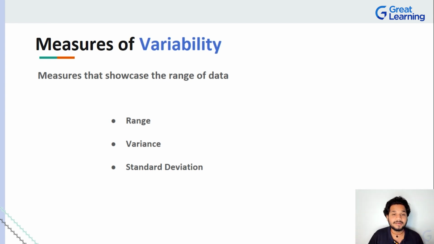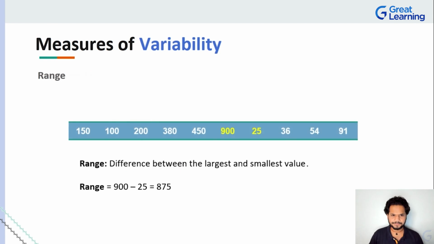Now, when we have to showcase a range of data, when we have to have a measure which will govern part of the data in the range, that is when we take a look at variability. In variability, there are three things you have to learn with respect to descriptive statistics, which is range, variance, and standard deviation. Let's take a look at range first. When someone says, find me the range of the data that is present there, or find me the range of the car that you are trying to look at, what is the range that you are looking at when you are purchasing something?